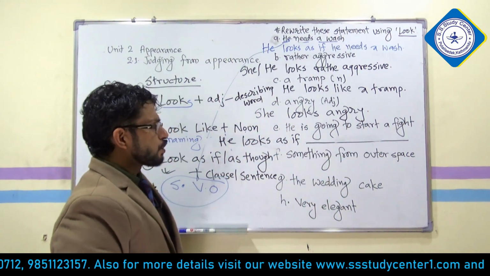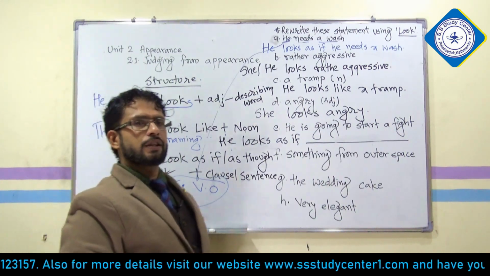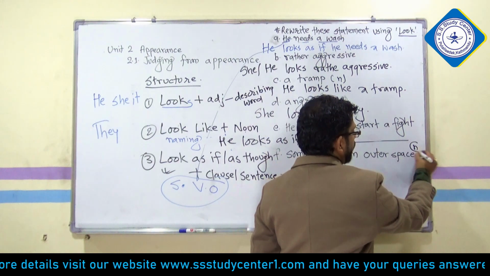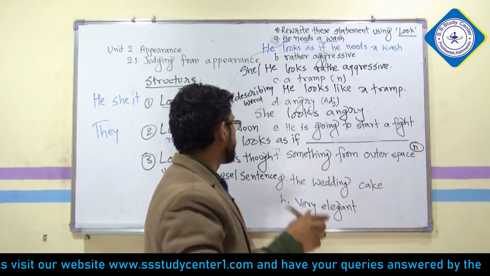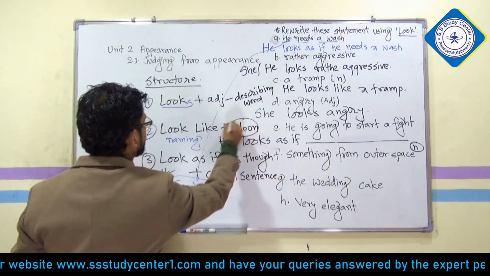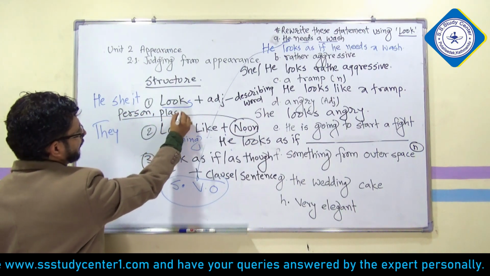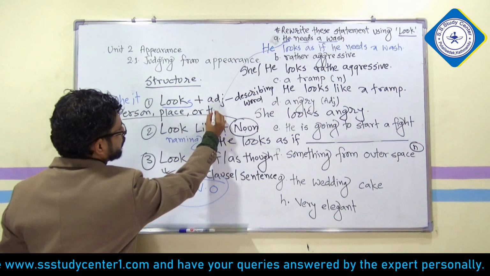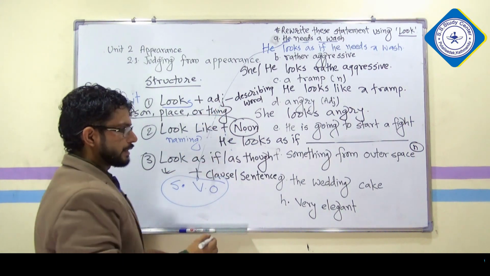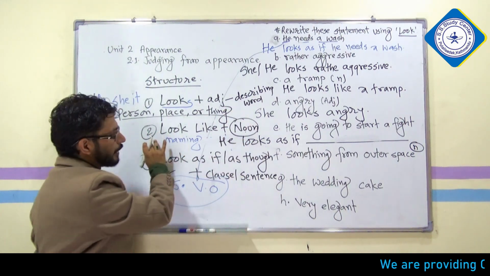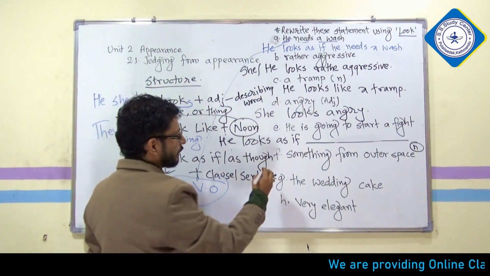So, easier. Something from outer space. So what is it? Let me tell you, it is a noun. A noun is the name of a person, place, or thing. So something from outer space is a thing. That's why it is a noun. And when it is a noun, you are going to follow the second structure.